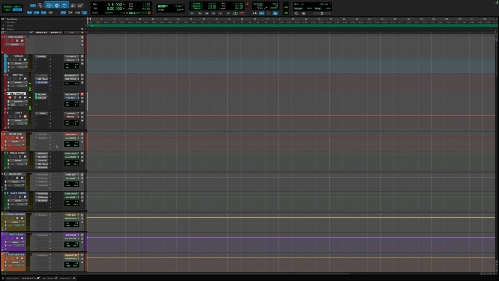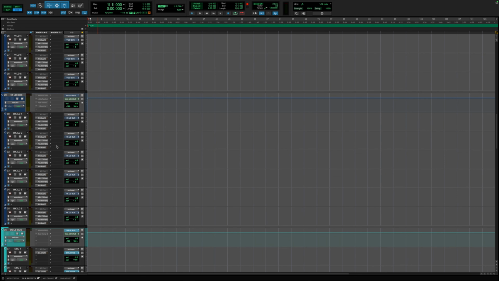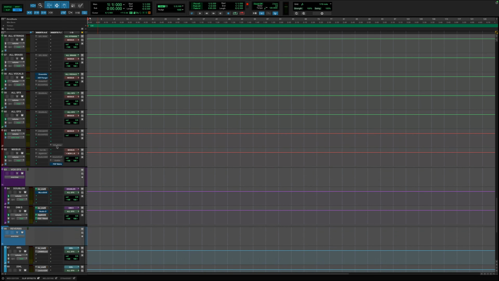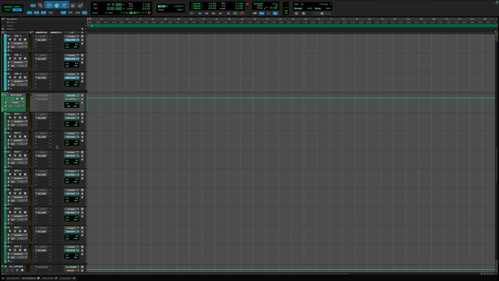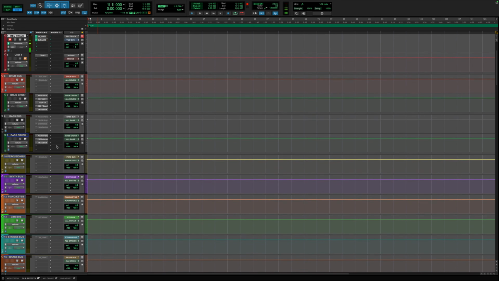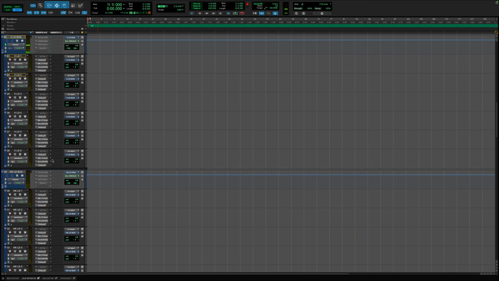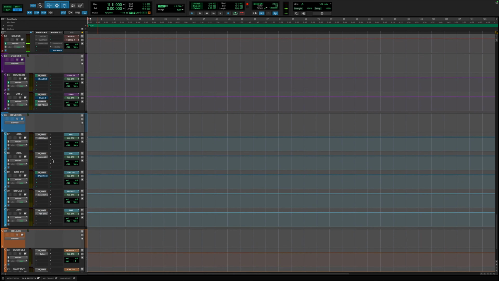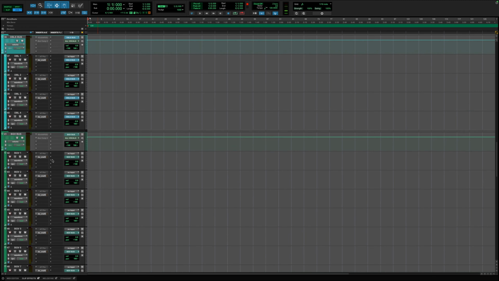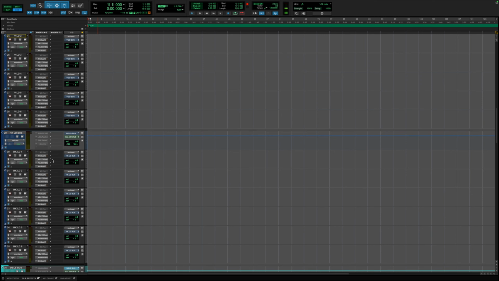It doesn't mean that I'm absolutely sticking to all these plugins that are in here. For me, definitely 95% of the time I am. You can obviously switch things out. So I would say that's the number one thing: don't feel like because you have a template that you need to stick to it. It's easy to fall into that because I know there's people that have way more plugins than I do. I just stick with these because I know what I'm getting out of them. They're easy to use, and it allows me to move quickly.